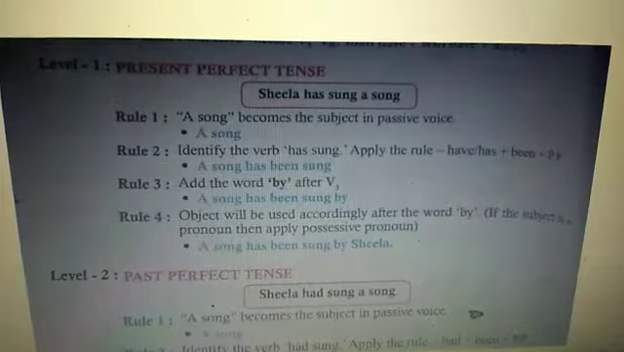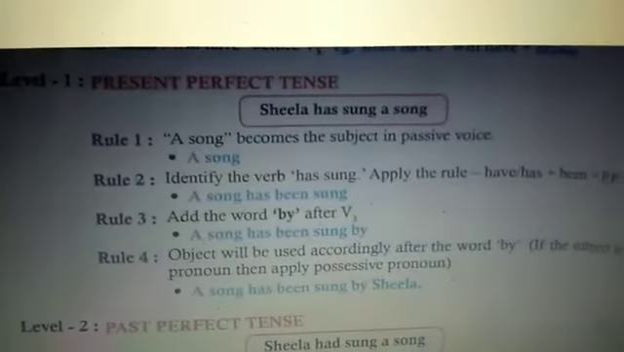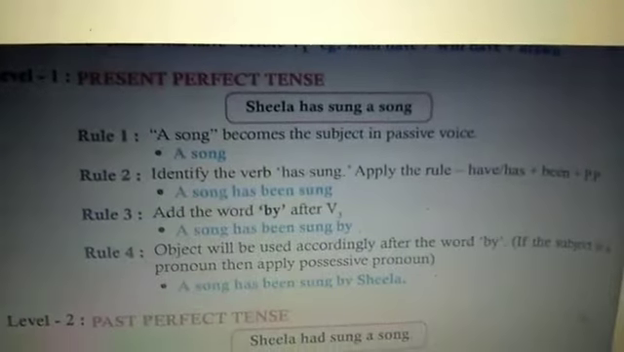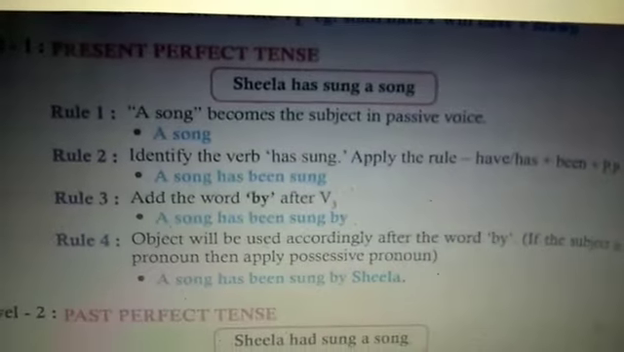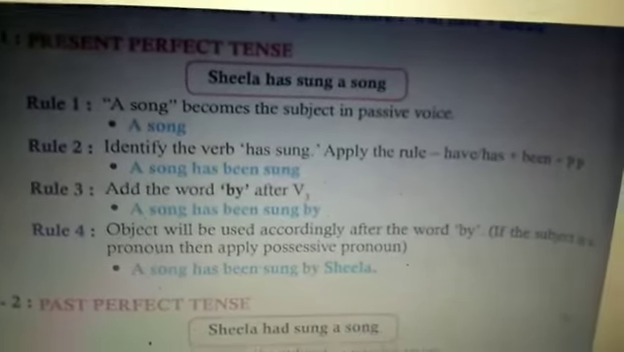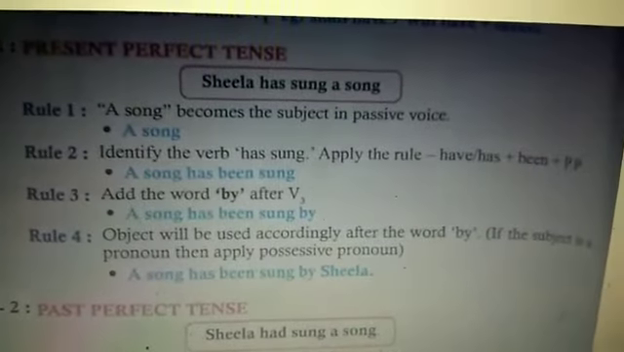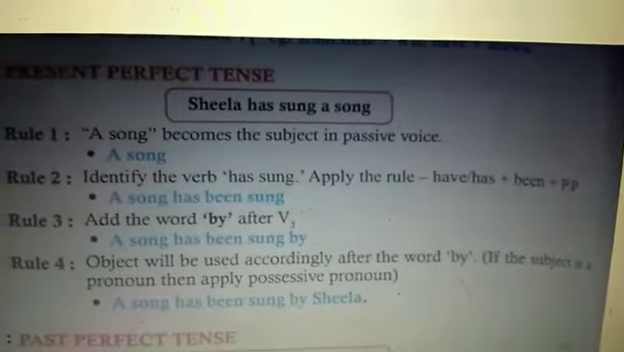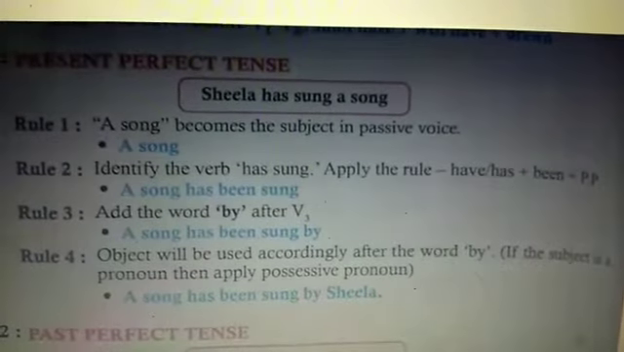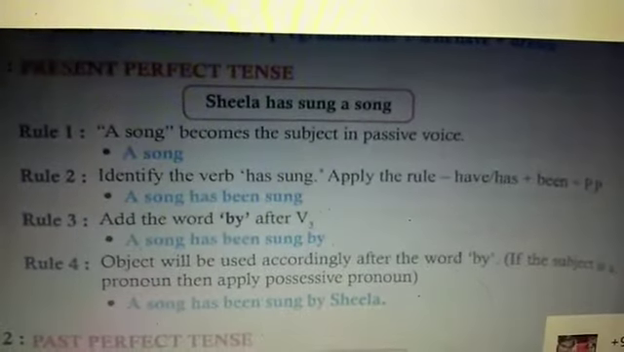On to level 1, present perfect tense. Sheila has sung a song. So, rule 1, a song becomes the subject in passive voice. A song. Rule 2, identify the verb, has sung. Apply the rule: have or has been plus past participle, that is verb 3. A song has been sung.